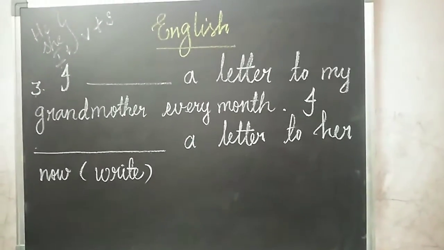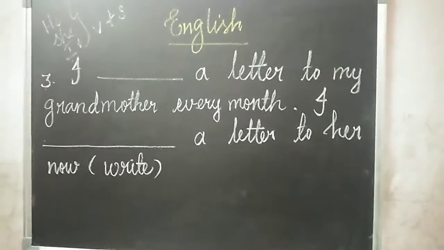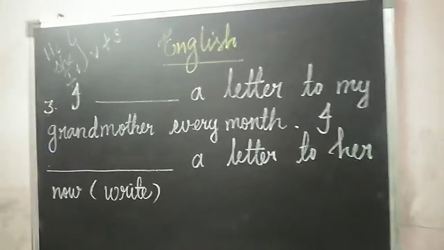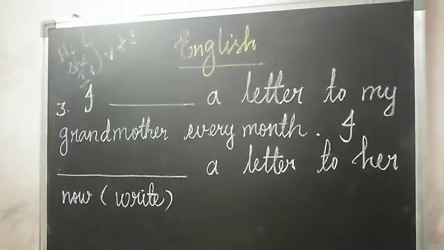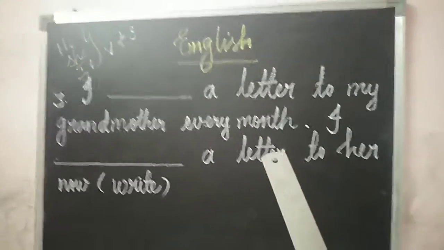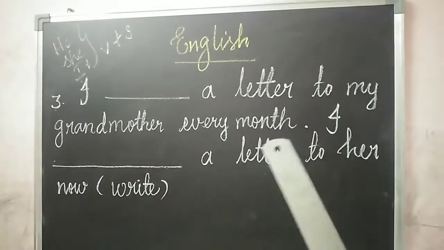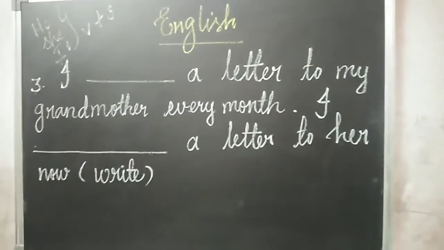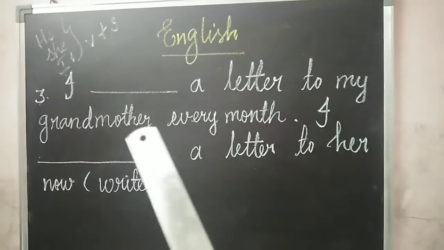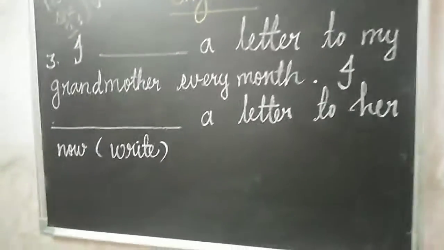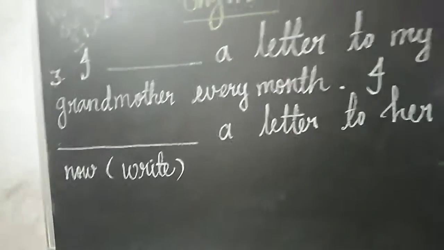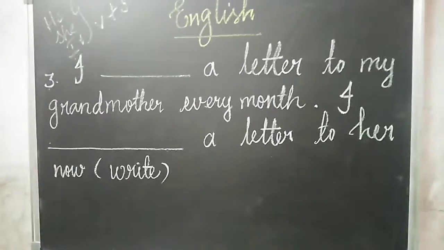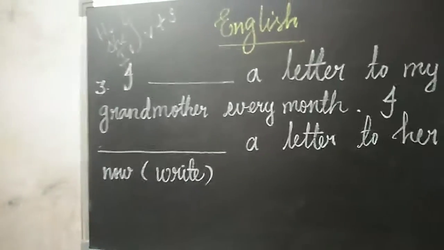In this question, you have to see the subject. Subject I. I is a singular noun. So when a singular noun comes, we have to add write. No need to add s and no need to change the verb. Verb write is given, is it? So you have to add write only. So I write a letter to my grandmother every month. Write, W-R-I-T-E. No need to change that. Okay, children?